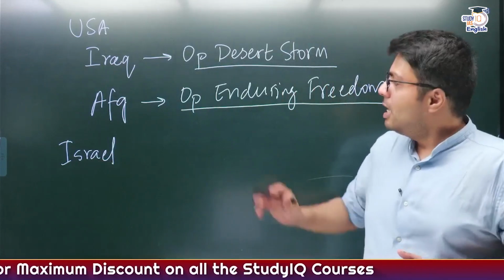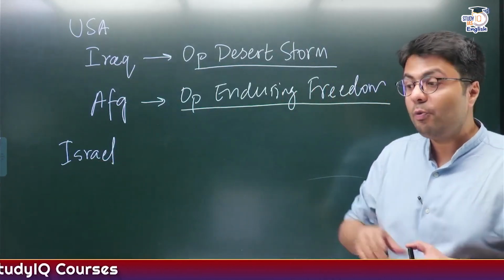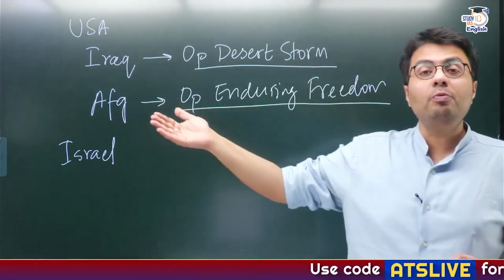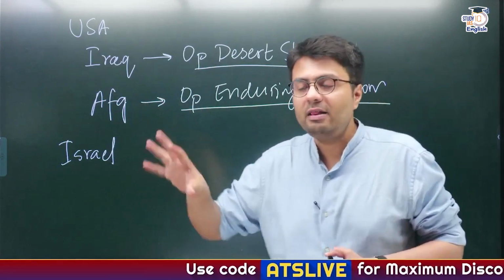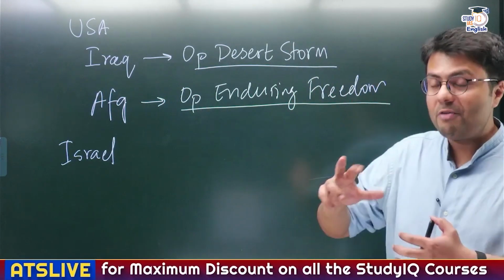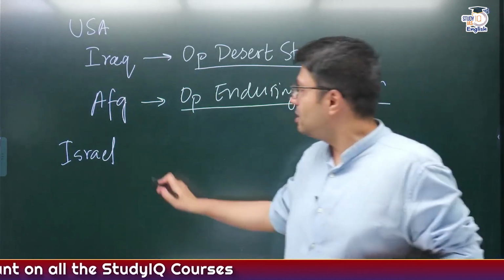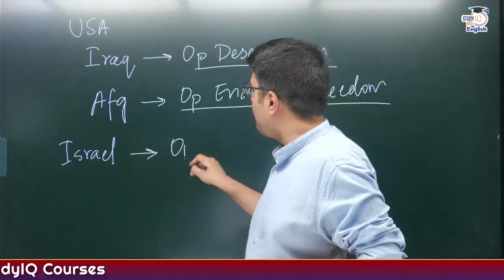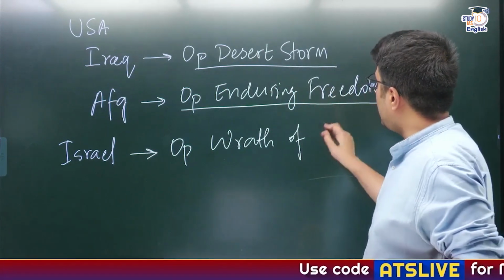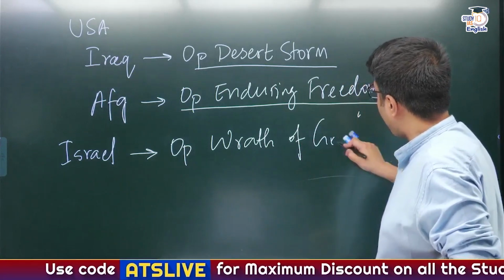Now the most highlighted terrorist attack in Israel was in 1972, when Israeli athletes traveling to Munich to participate in the Olympics were killed in cold blood by Palestinian terrorists. To avenge these killings, the Israeli armed forces started a mission known as Operation Wrath of God, right?